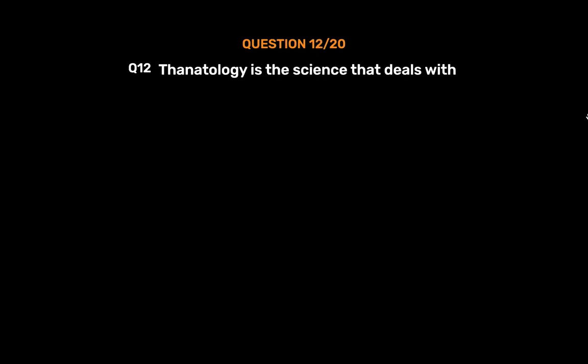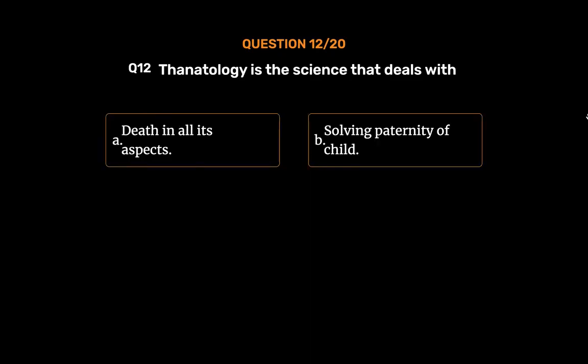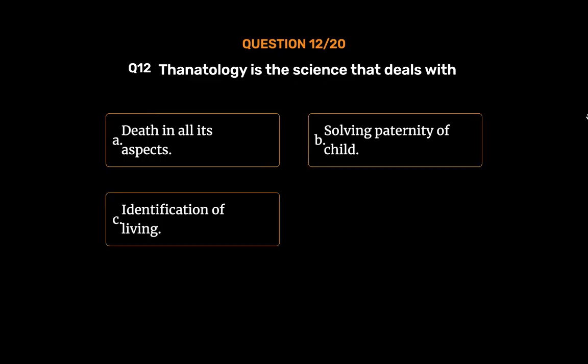Question number 12. Thanatology is the science that deals with: Option A. Death in all its aspects. Option B. Solving paternity of child. Option C. Identification of living. Option D. Detection of lie. The correct answer is Option A. Death in all its aspects.